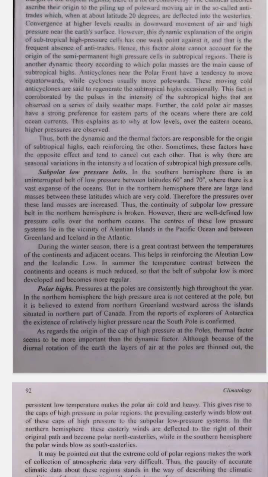2. Polar air masses. Cold air from the poles. Another reason for the subtropical highs is the movement of cold air from the poles, north and south poles. Near the polar front, a boundary between cold and warm air, cold air masses can sometimes move towards the equator. These cold air masses bring high pressure with them, which can strengthen or regenerate the subtropical high-pressure cells.